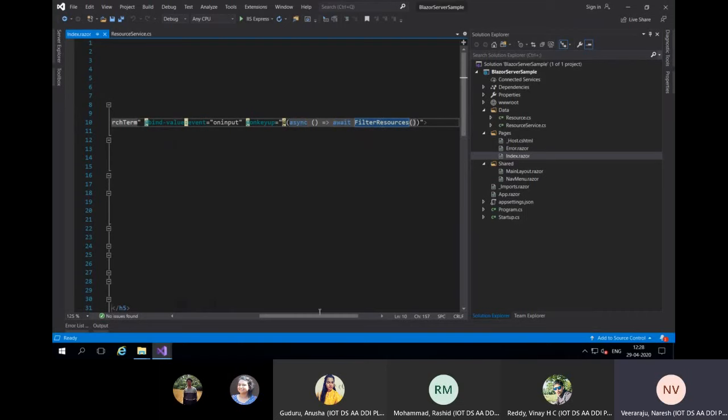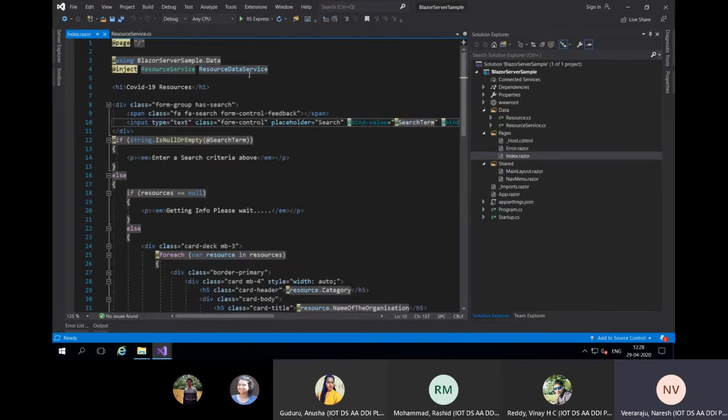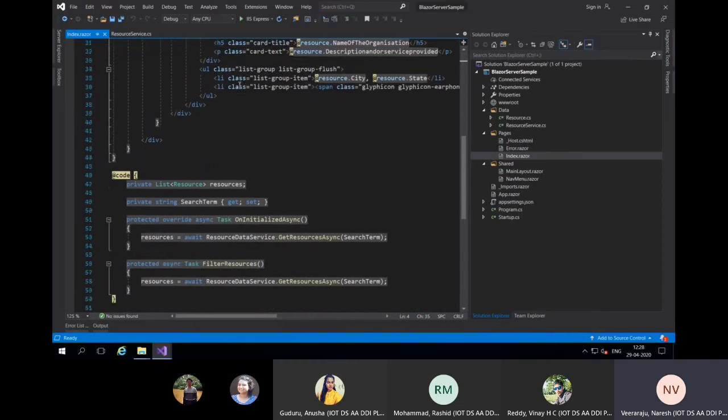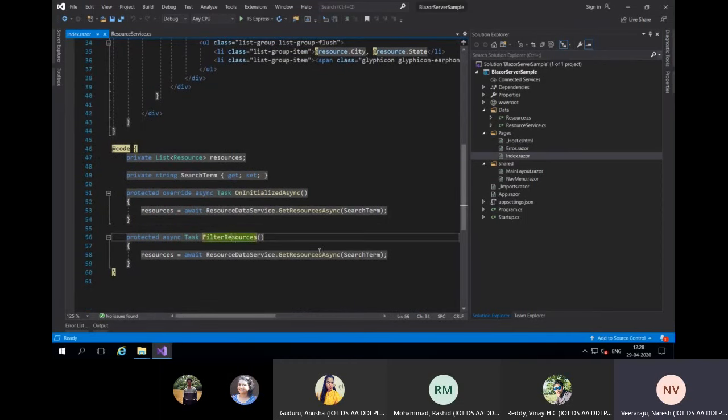FilterResources is within my resource data service, but it is internally calling my resource data service. So here my code is very minimal. Here also I have C# code, but it is very minimal.